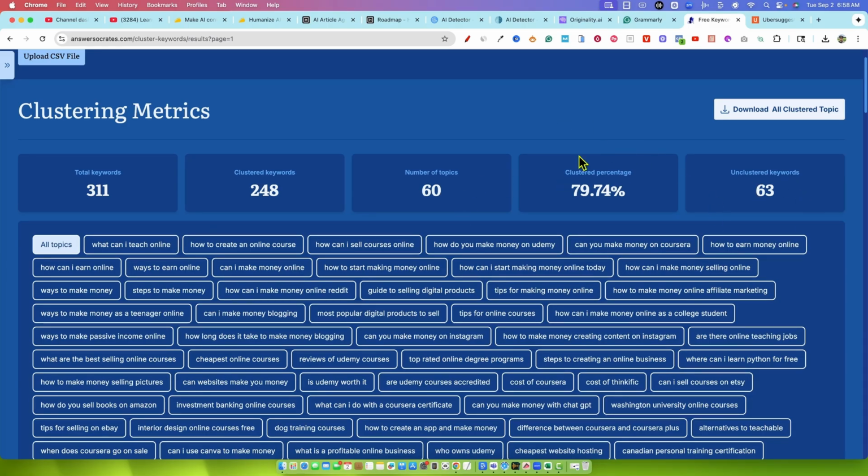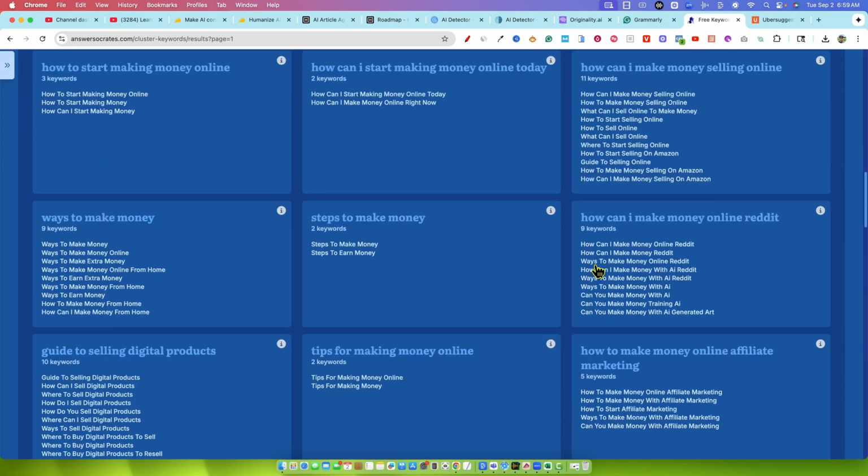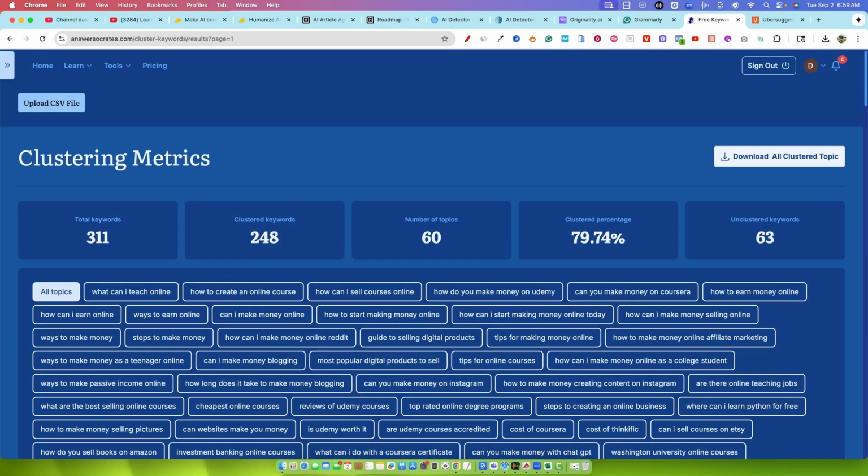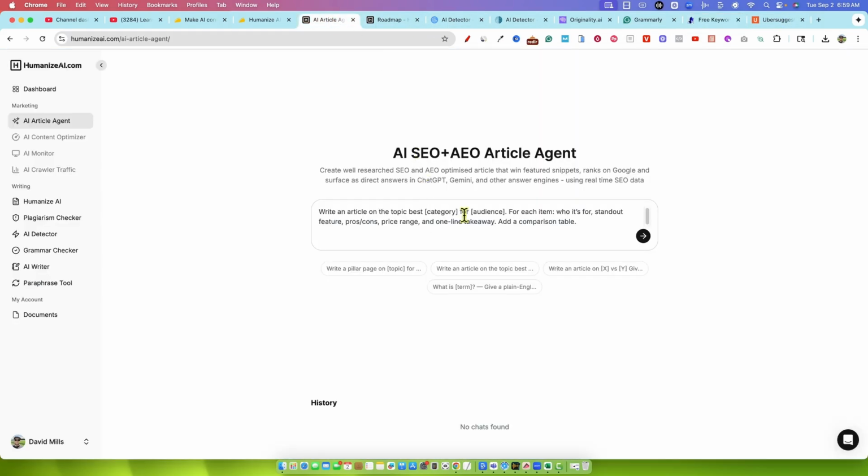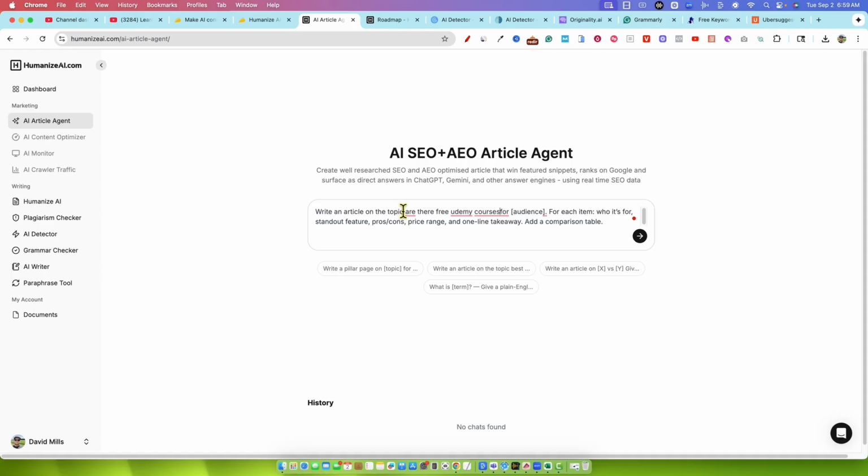So grand total, you still have 123 articles that you can write. So then I go and export that, and then we have a nice spreadsheet on my other screen. We're going to use that to come in here, and I'm going to put this category in: write an article on the topic. I'm going to paste that in on the topic, and then maybe I'll put the fun little brackets here.